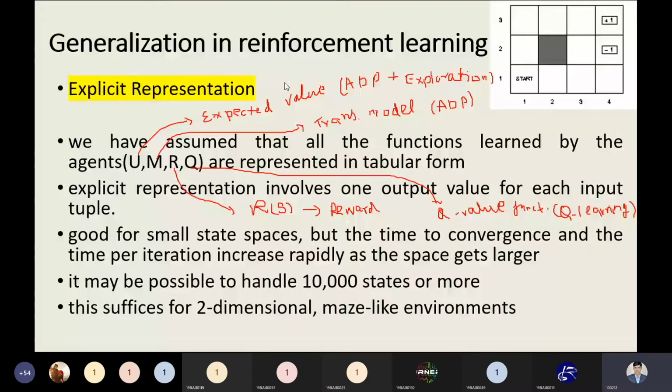And now there is a limited space we can cover in the explicit representation. But when we have to use a large size of the space, then it is not easy to deal with such a problem. So that is the reason we have to use another approach, that is known as the implicit representation. So this is the overall study which is to be identified by the explicit representation.